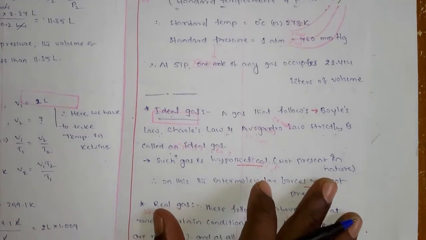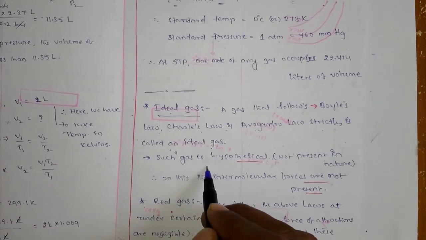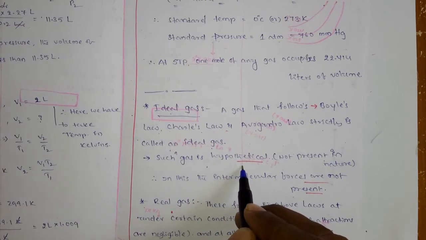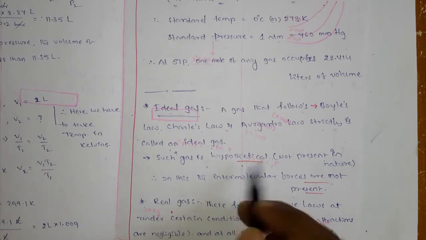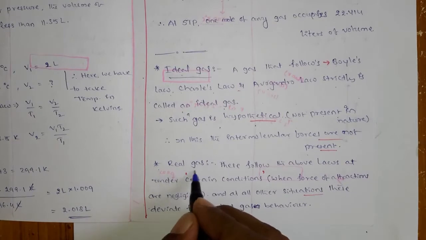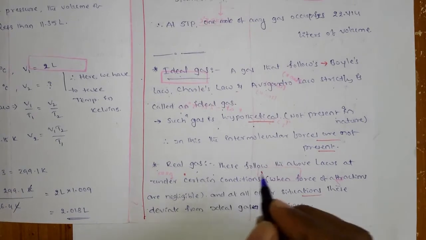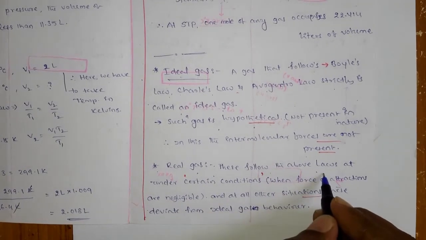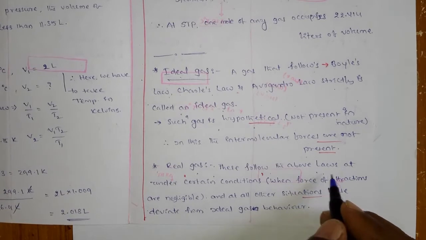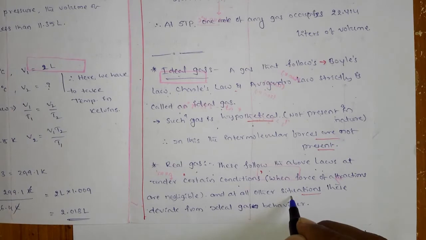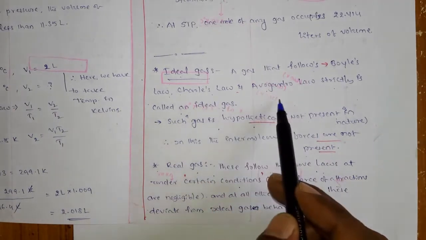But actually in real conditions there is no such gas. It is hypothetical, okay. So what are all the gases? Those gases you call real gases. What is this real gas? This real gas generally also follows the above laws, but only under certain conditions, not at all conditions. Okay, at certain conditions only it can follow Boyle's law, Charles law and Avogadro's law.